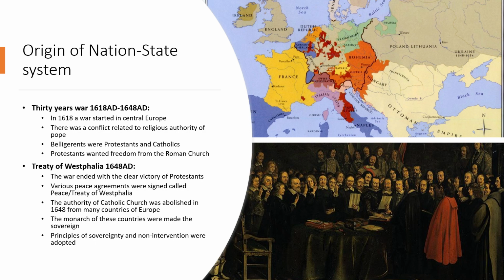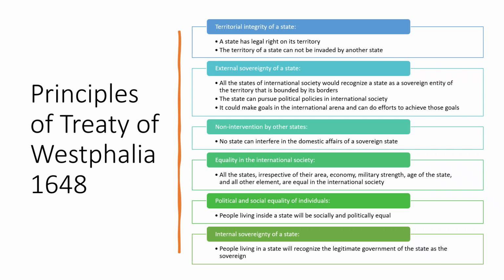So this was the origin of the nation-state system in 1648 in Europe as a result of the Peace of Westphalia. Okay, students, so here are the principles of the Treaty of Westphalia. These principles were written in the Treaty of Westphalia, and I would explain these principles in detail. I would like to mention one thing here, students: these principles are also the basis of the United Nations Charter that we follow today. The United Nations Charter is also written on these principles.